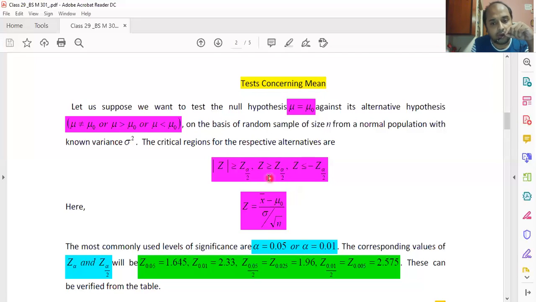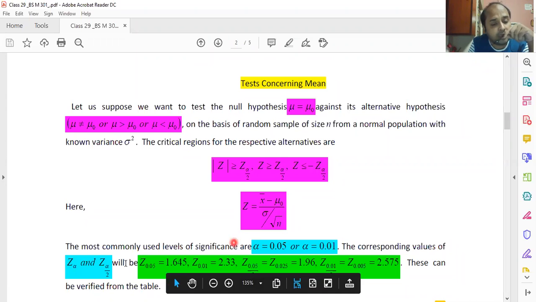Or we can go for this. Sometimes we see whether Z is greater than or equal to Z alpha by 2 or not. Or sometimes we see whether Z is less than or equal to minus Z alpha by 2 or not. It is a matter of choice. The test will have different tests corresponding to the different situations. We decide what to take, whether to take this or this or this.